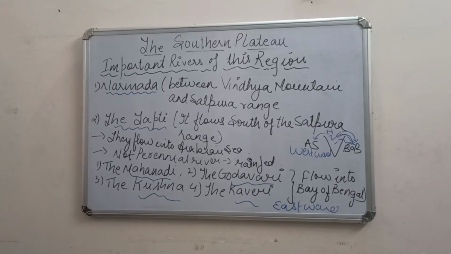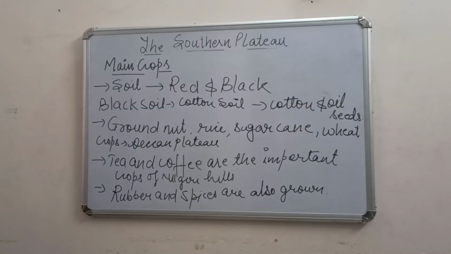Fine. So the Jog Fall is the second highest waterfall in India, and it is located on the river Sharavati. So we had discussed the rivers. Definitely when the rivers are there, what about the crops and the southern plateau?